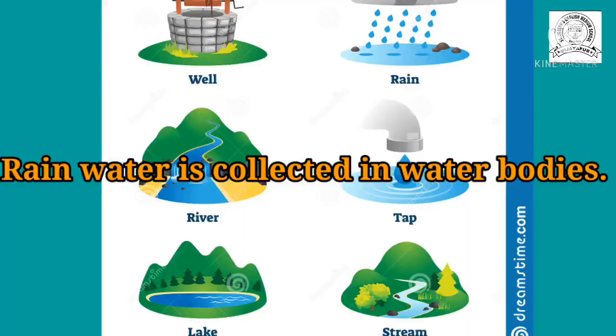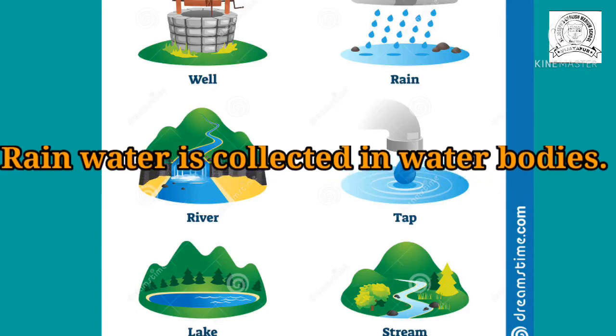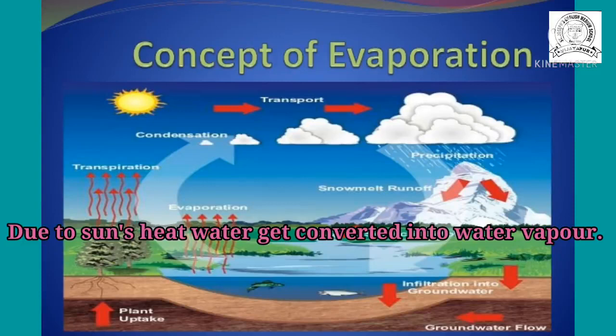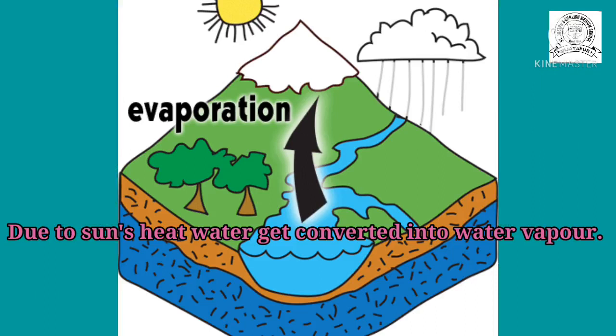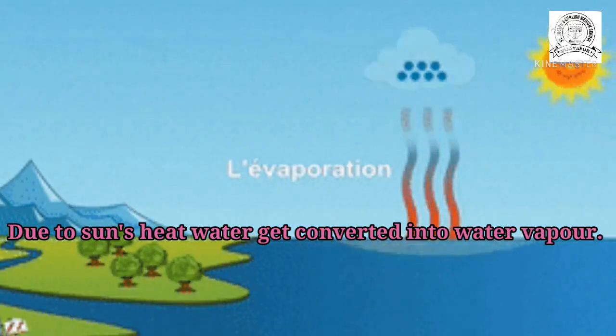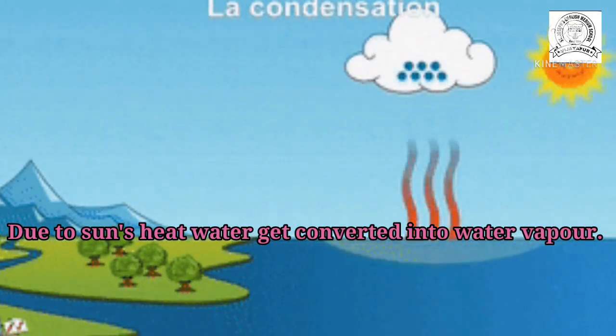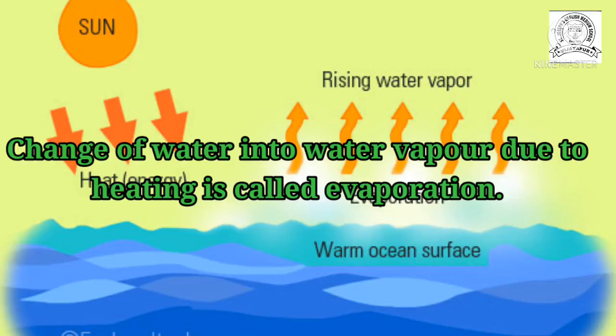Now children, all the rainwater is collected into where? In oceans, in rivers, in ponds, in groundwater also. Now this water gets heated due to the sun's heat, which means the water changes into water vapor. This is called evaporation. Evaporation means the change of water into water vapor due to heating. It is the first step of the water cycle.